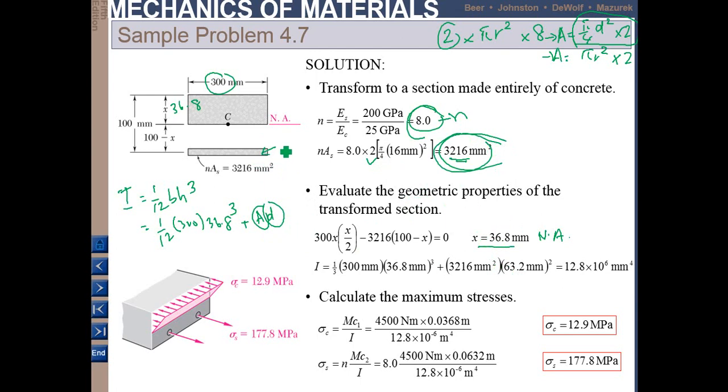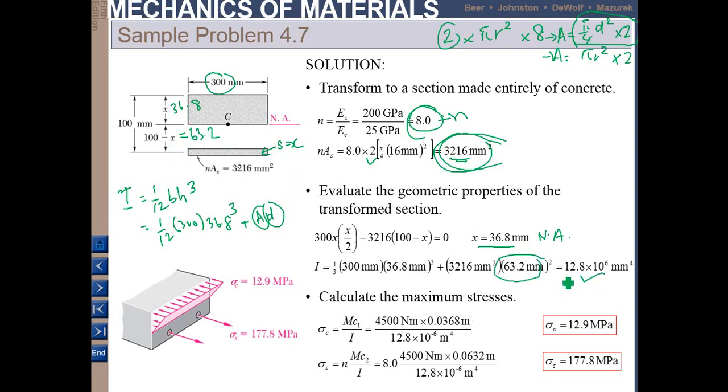This is the steel rod that you have converted into concrete. So this is the area 3216, and this is the distance. The distance is 100 minus x, which is 100 minus 36.8, so this is equal to 63.2. So you get the value of I.